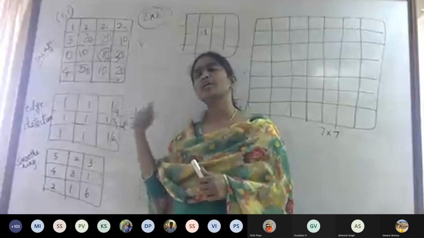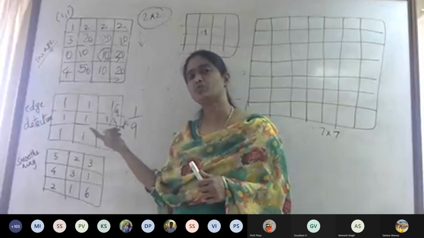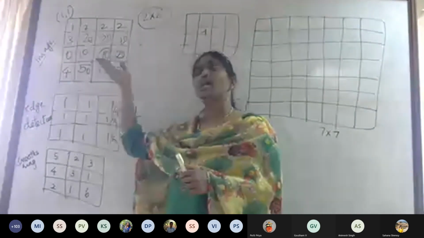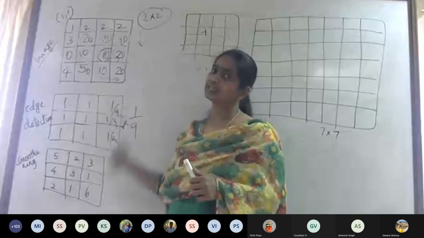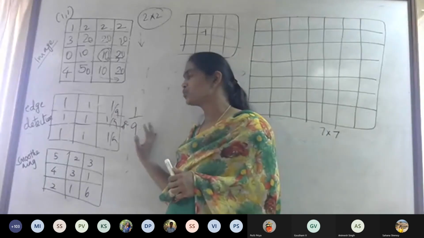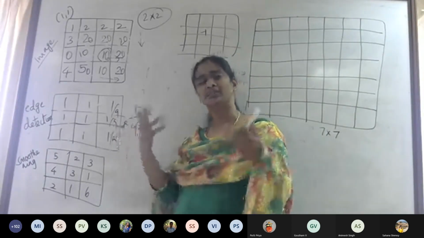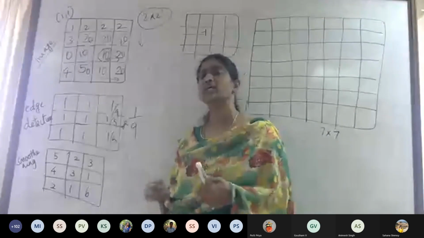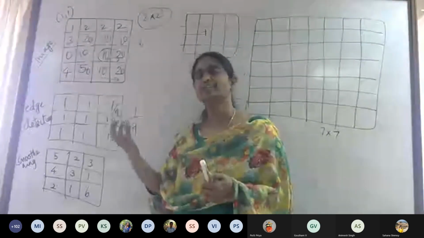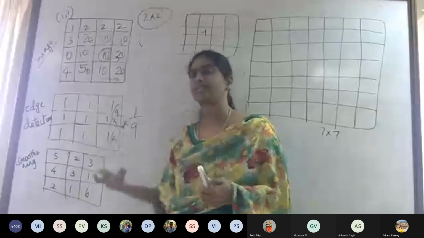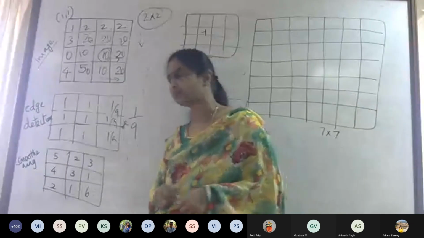So if the surrounding pixel intensity values are more, then this will increase. If they are less, then it will decrease. Okay. So that is what happens in smoothing. If it decreases, then it is smoothing. Suppose there is some noise, then the noise value will get reduced. So when we smoothen, the noise will get removed. That is what happens. Okay.